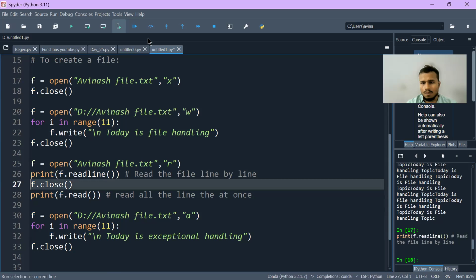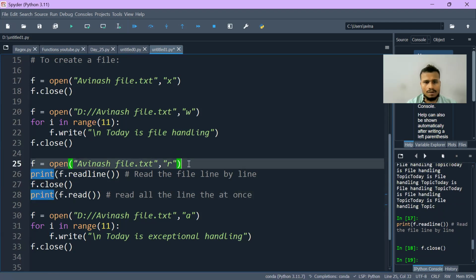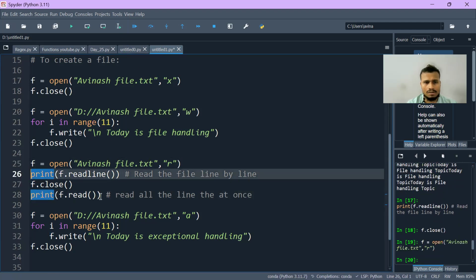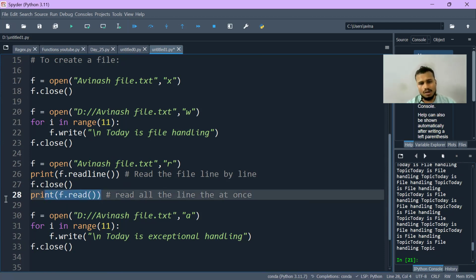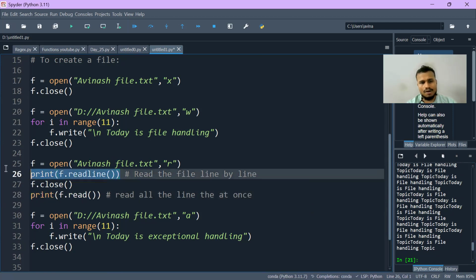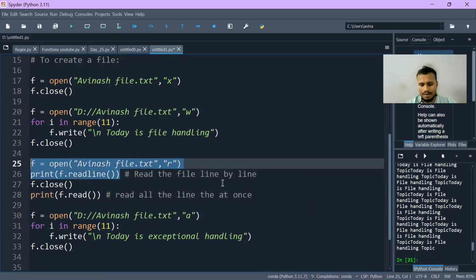And if I close it and then try this again, you can see here. So this will read all lines at once, and it will read one line at a time. It will read the file line by line.